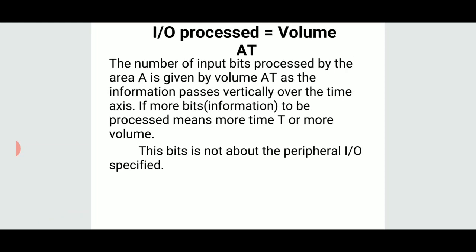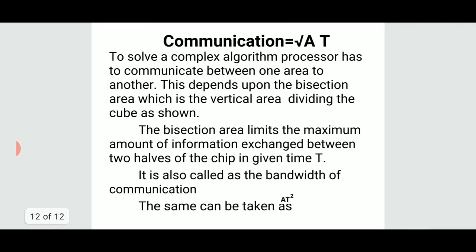See this AT, whatever is there, that determines the total information that is processed. More information to be processed means more time is taken, or the volume AT will increase. Try to see that this information bit is not the bit that is carried out by your processor. It is the total bits in the information, not the bits that are received at the input. Try to understand this.